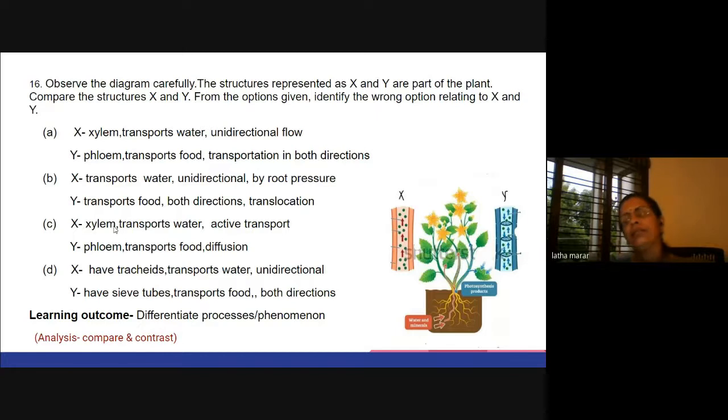This is again based on transportation, wherein a plant is shown, and we have taught them xylem and phloem. What is the difference in the transportation?